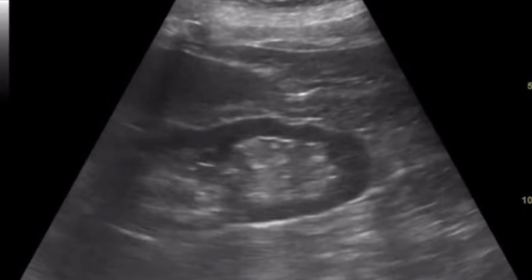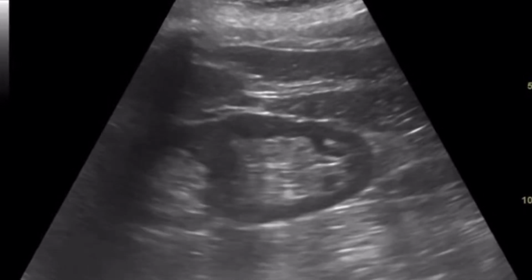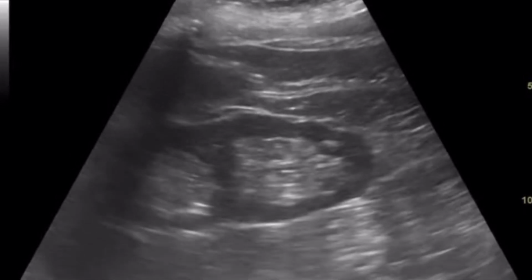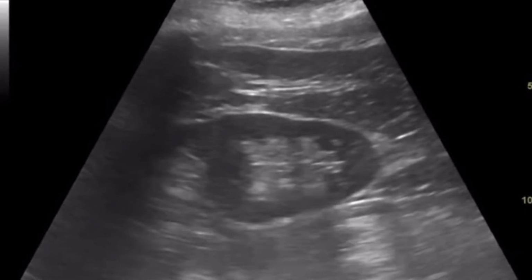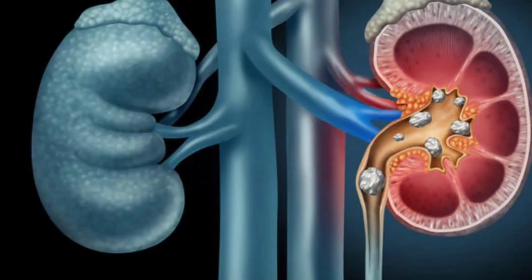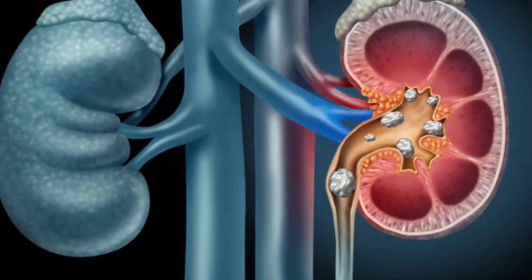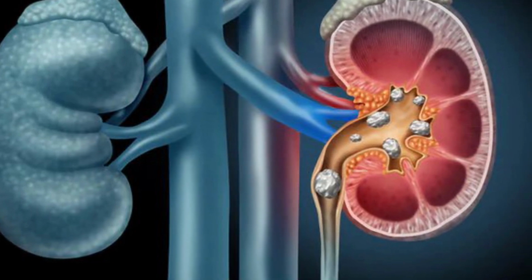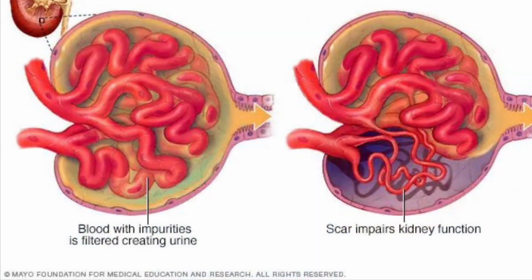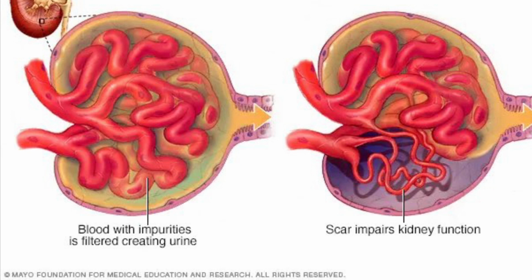Proteinuria persists in most patients for years, but the disease progresses in only 40% of patients. These patients eventually develop chronic renal failure and require dialysis or renal transplantation. Focal segmental glomerulosclerosis, FSG, is currently the most common cause of nephrotic syndrome in adults. However, it may occur in children as well.